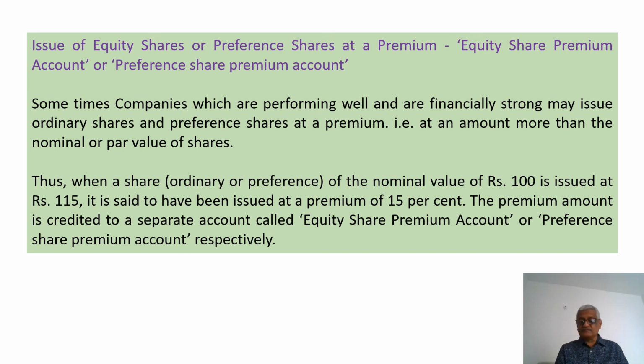So far what we have understood is, under the shareholders' fund, share capital consists of ordinary equity shares, then preference shares, then equity share premium account, preference share premium account, reserves and surplus, money received against share warrants.